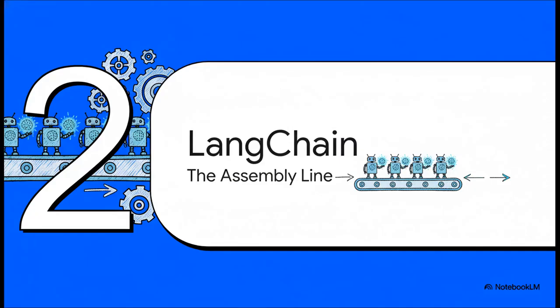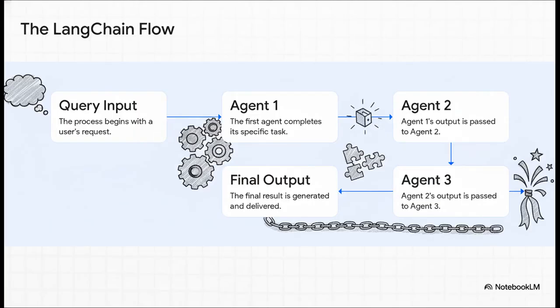Let's start with LangChain. The easiest way to think about it is like a classic assembly line. It's super straightforward, and it's perfect for processes where all the steps are predictable and they always happen in the same order. And it really is that simple. In LangChain, tasks just move down a fixed line. The output from Agent 1 becomes the input for Agent 2, which then hands off its work to Agent 3, and so on, right down the chain just like the name says, until you get your final output.